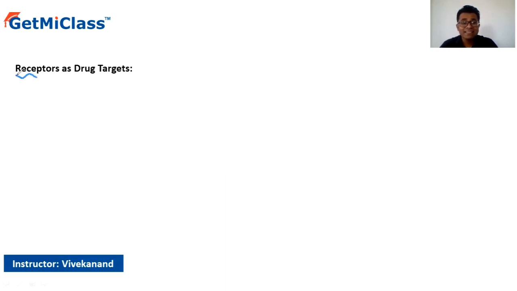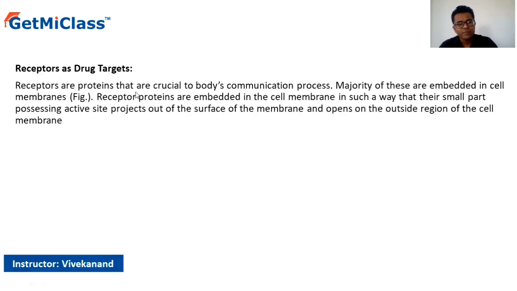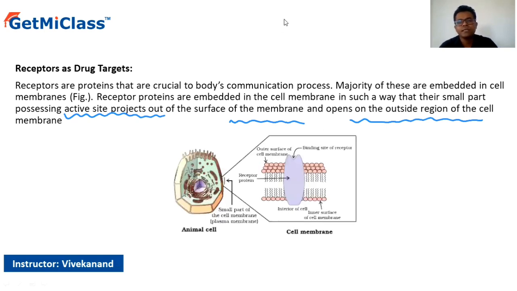Okay, so these are called the receptors, right? The receptors are actually the protein molecules which are crucial for the body's communication. The majority of these are embedded in the cell membrane, as we have already seen. The receptor proteins are embedded in the cell membrane in such a way that a small part of them which has the active site is going to project out of the cell membrane and go outside the cell region. Correct.